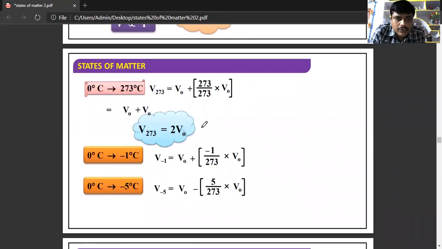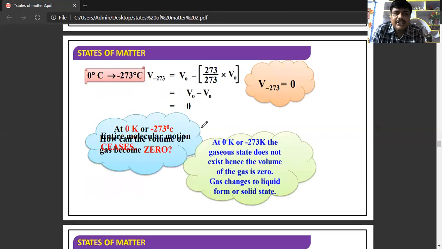Now 0 degrees to 273 degrees centigrade. If there is a change in temperature from 0 degrees centigrade to 273 degrees centigrade, V273 is equal to V naught plus 273 by 273 into V naught. So this is the way for calculation. At minus 273 degrees centigrade, the gaseous state does not exist.